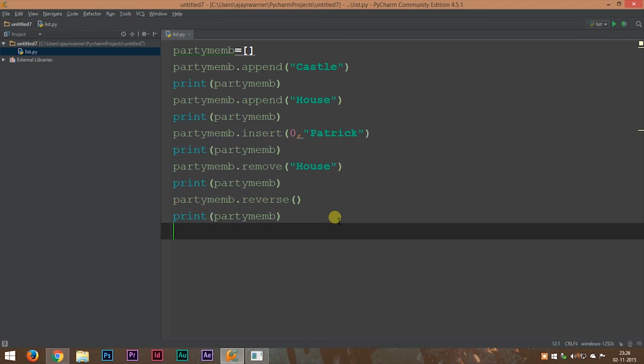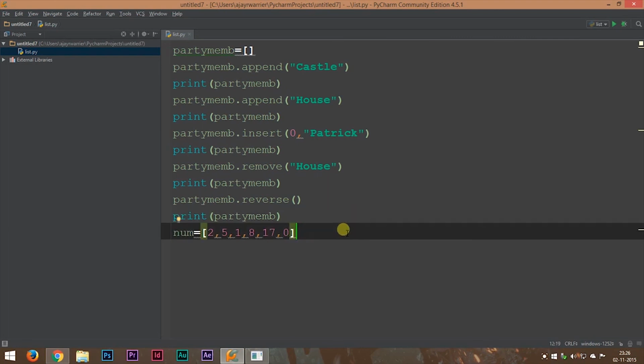Okay, so that is about reverse. Now suppose we have a list of numbers. Num equal to 2, 5, 1, 8, 17 and 0.